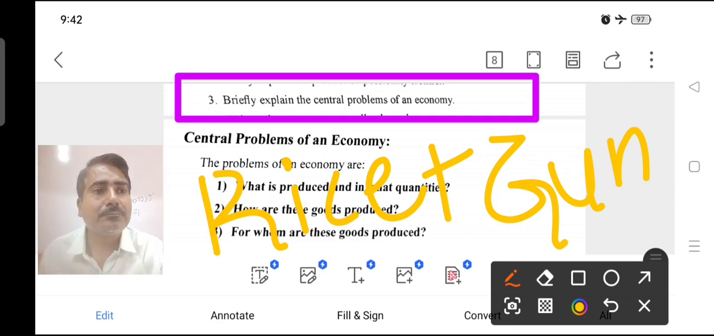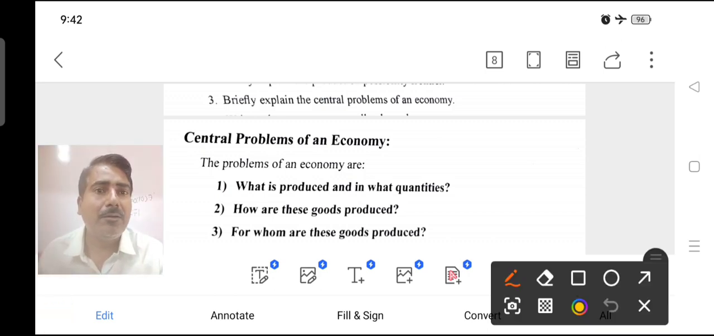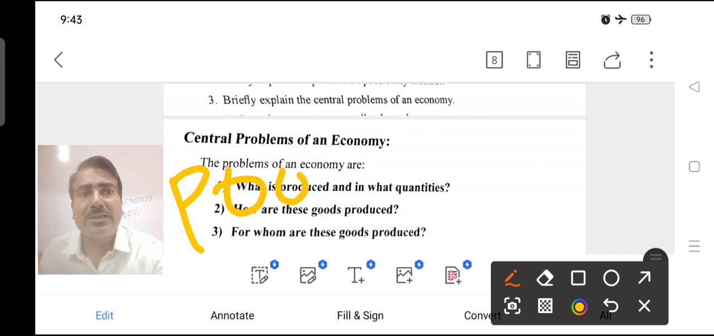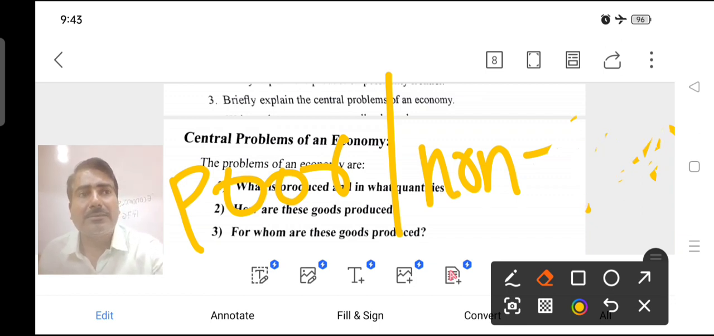And the third question is for whom to produce. There are two sections: one section is the poor, and the other is the non-poor. We must give importance to this question. Non-poor means rich people, economically and socially well off.